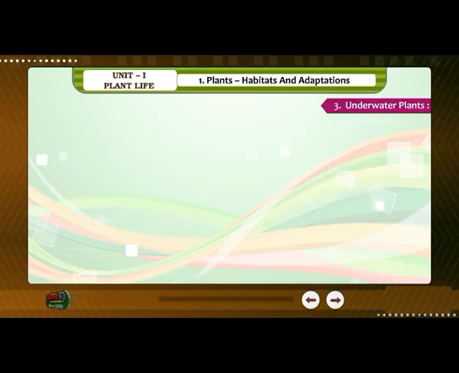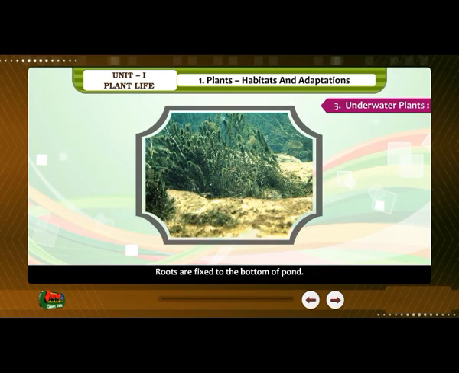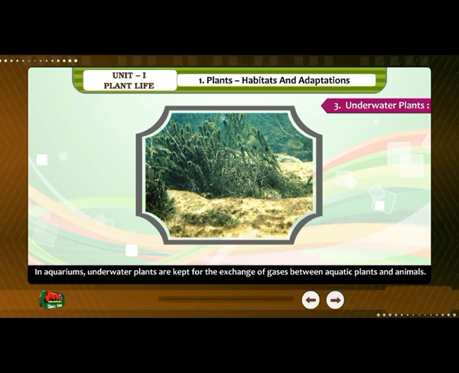3. Underwater plants. Plants like Hydrilla and Vallisneria have small ribbon-like leaves with no stomata, but they breathe through the body surface. Roots are fixed to the bottom of the pond. In aquariums, underwater plants are kept for the exchange of gases between aquatic plants and animals.